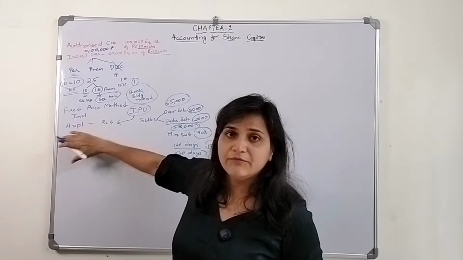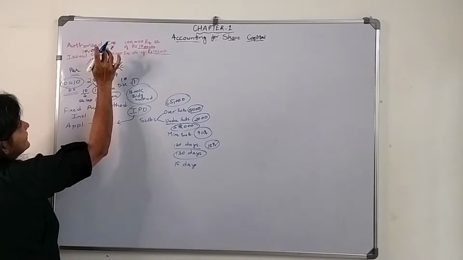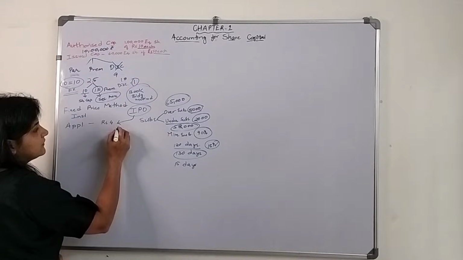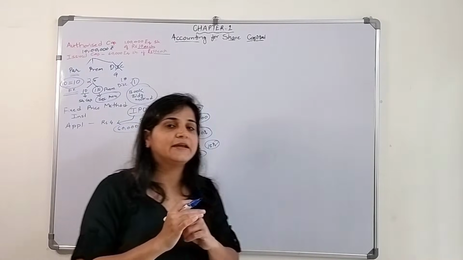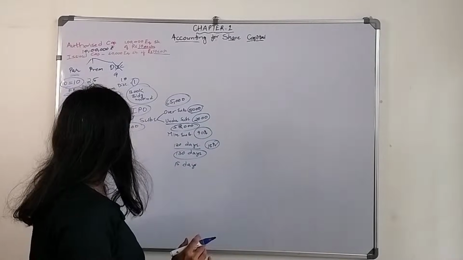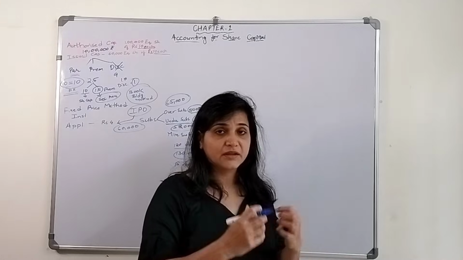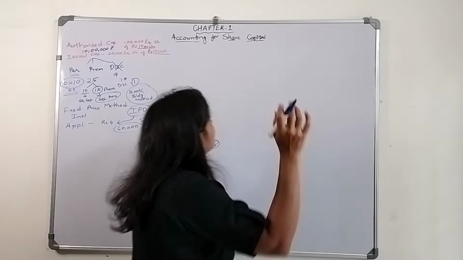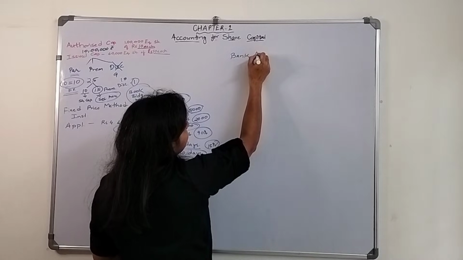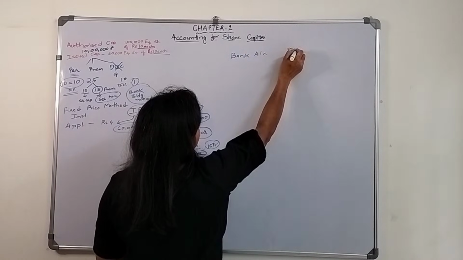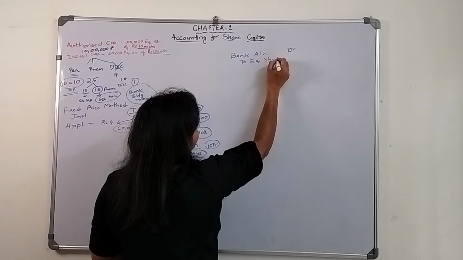Right now we are just considering that 60,000 people have given the application money for 60,000 equity shares, and the money has come into the company. So what will be the journal entry? Money has come, bank account debit to equity share application account.